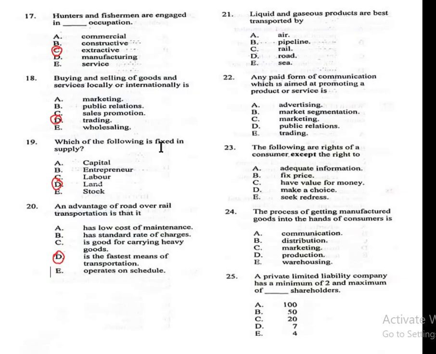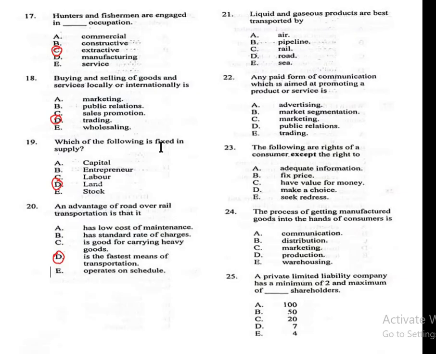Alright. You may be wondering why I pick D as my answer for this question 20. When it comes to road transportation, it has that flexibility and door-to-door service. So road transportation offers flexibility and door-to-door service, allowing for more direct and personalized delivery. So it's the fastest when compared to rail in that aspect. So this can be particularly beneficial for shorter distances or in areas where rail infrastructure is limited.